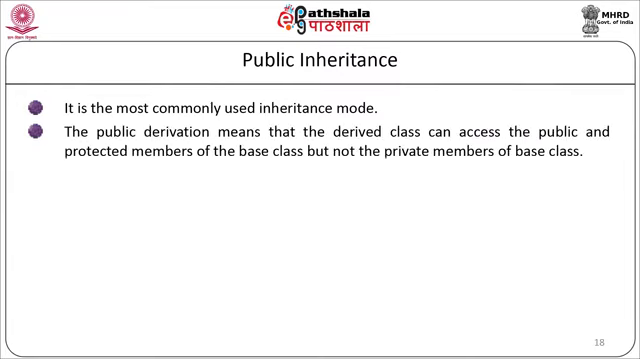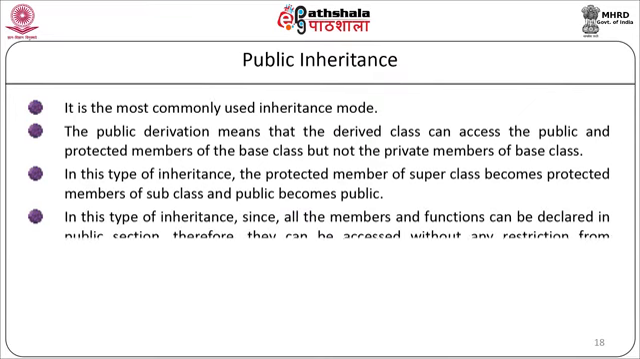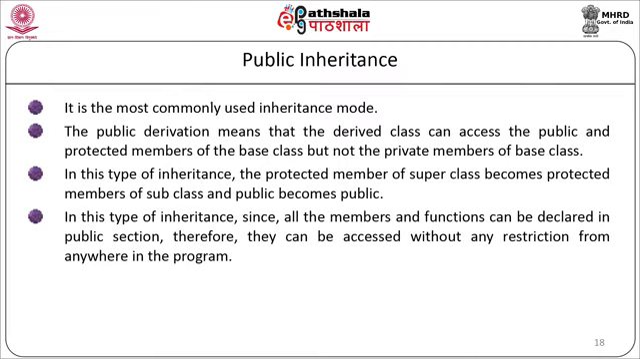In public derivation, the derived class can access the public and protected members of the base class but not the private members of the base class. In this type of inheritance, the protected member of the superclass becomes a protected member of the subclass and public members become public. In this type of inheritance, since all the members and the functions can be declared in the public section, therefore they can be accessed without any restriction from anywhere in the program.